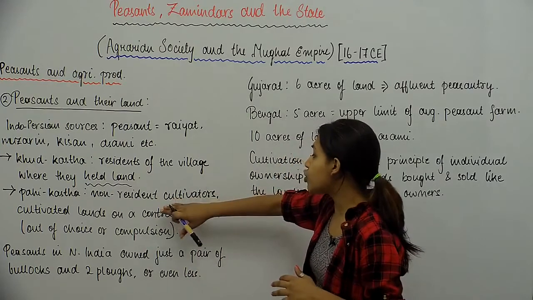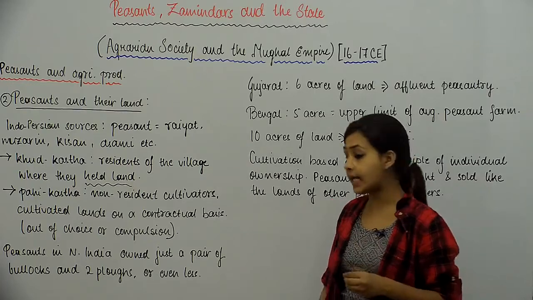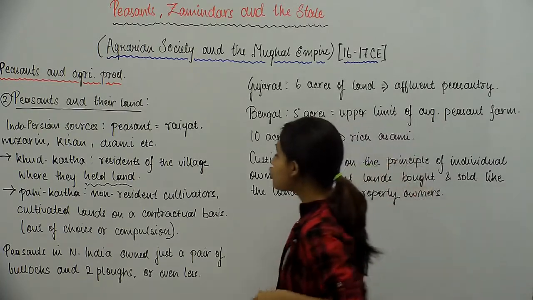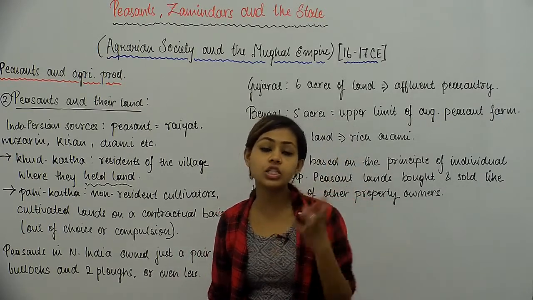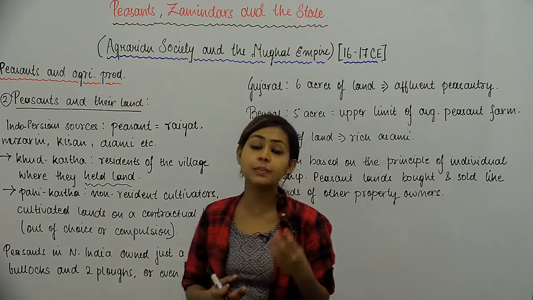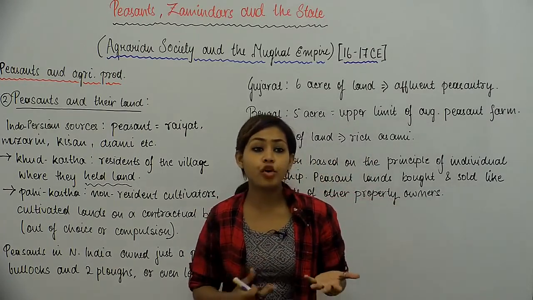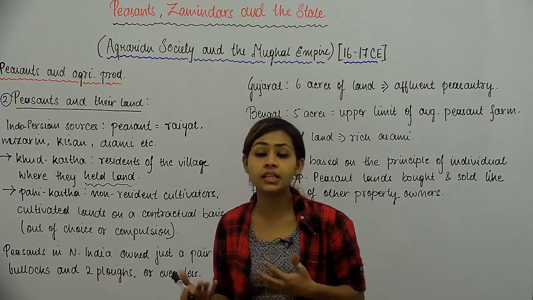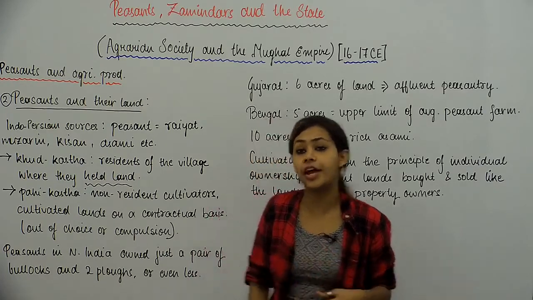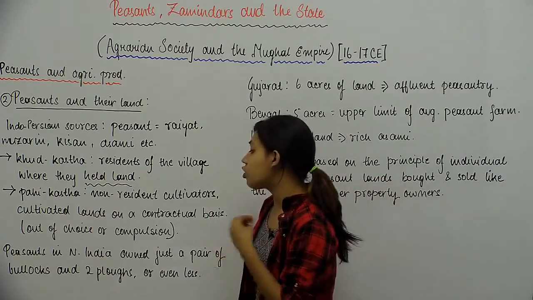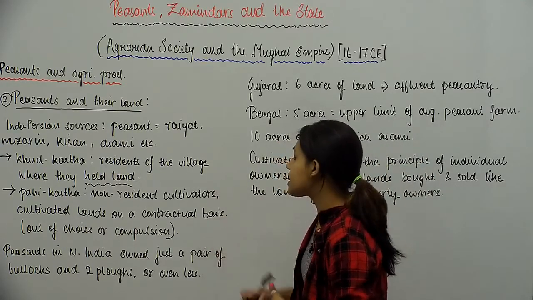So ये second category जो है हमारे पास peasants का, इन लोगों के पास अपना land नहीं होता था, और ये लोग जो है किसी और के जमीन पे खेती करते थे, and so this is what we refer to as tenants. So these people used to work on somebody else's land, and they would get paid for it in terms of cash or in kind, in terms of a share of the produce that they have helped to cultivate. तो ये लोग contract basis पे काम करते थे किसी और की जमीन पे,